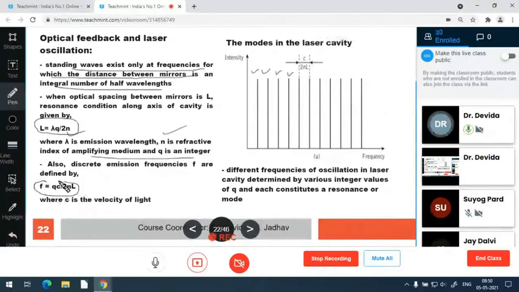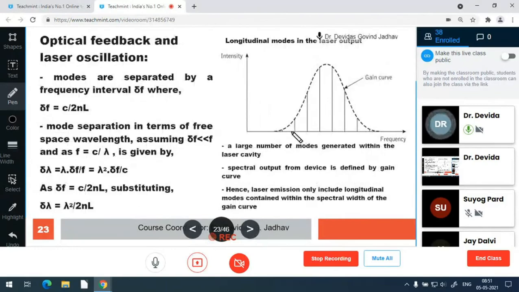These formulae for delta F and delta lambda we have also derived, and the difference between two frequencies is c upon 2nL. This formula we also derived in the previous lectures. So this is just the revision. The difference in frequency of oscillation in a laser cavity is determined by various integer values, various Q values. So these are the discrete frequencies which are supported by the gain curve. Okay, so this is a very narrow spectral bandwidth.